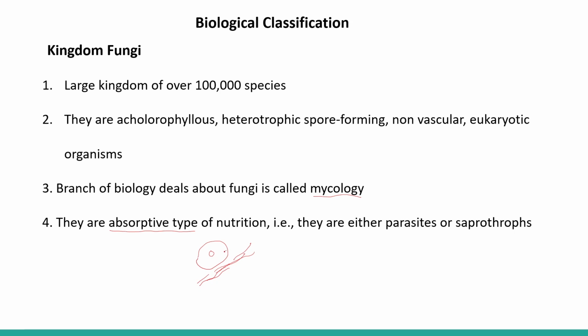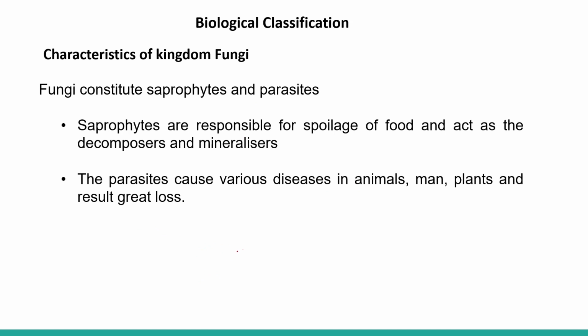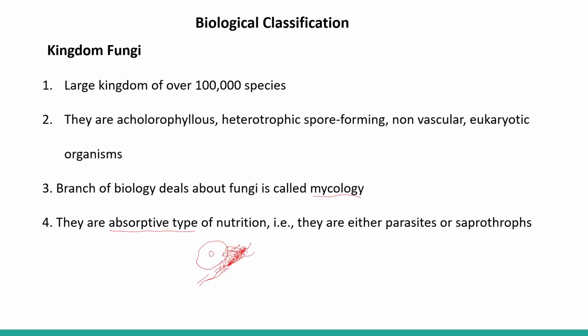It releases some chemicals, and those chemicals may be in the form of enzymes. So what do these enzymes or chemicals do? They digest the complex substances available in the dead decaying matter and change them into simpler forms, and then the simple substances get absorbed inside the cell.